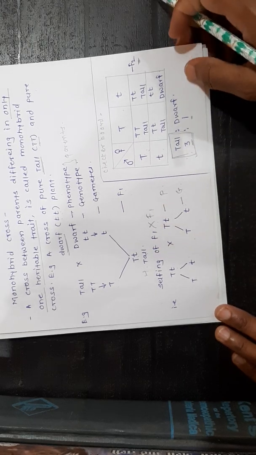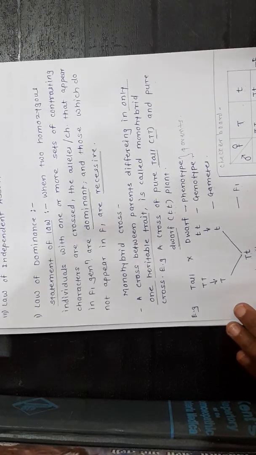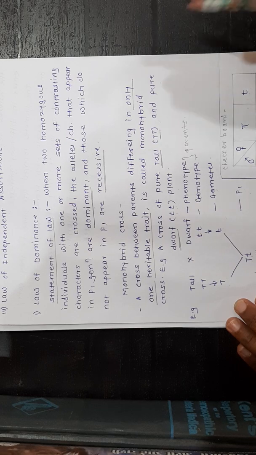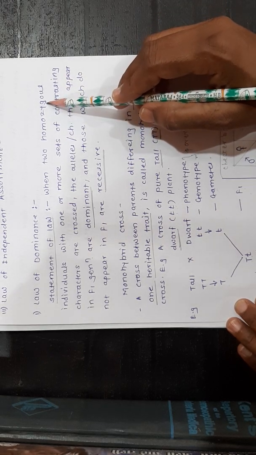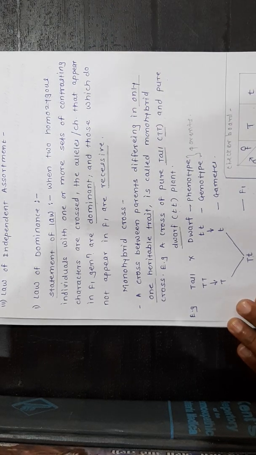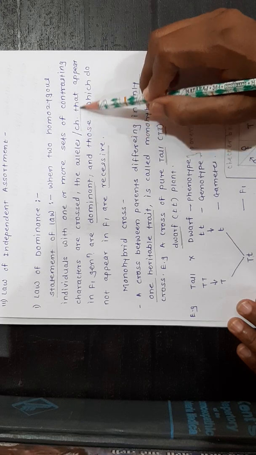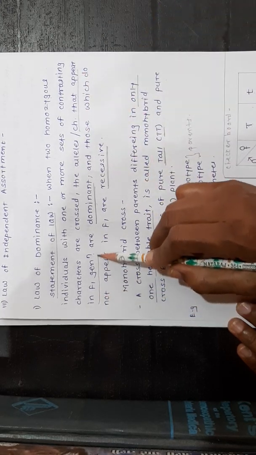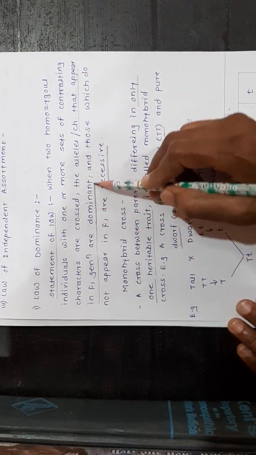Once again, I would like to repeat the statement of the law. When 2 homozygous individuals with 1 or more sets of contrasting characters are crossed, the characters that appear in the F1 generation are dominant.